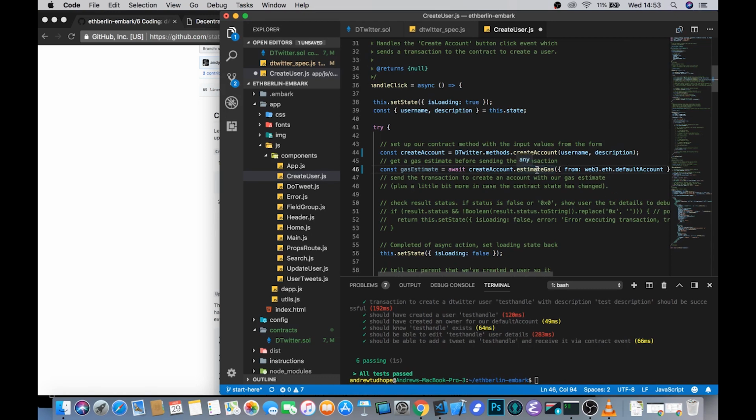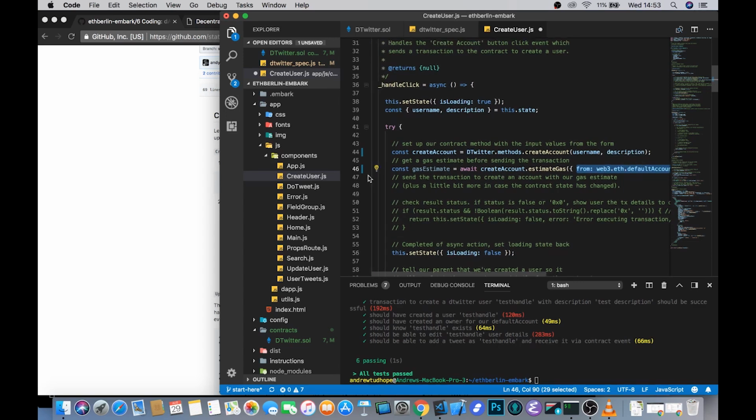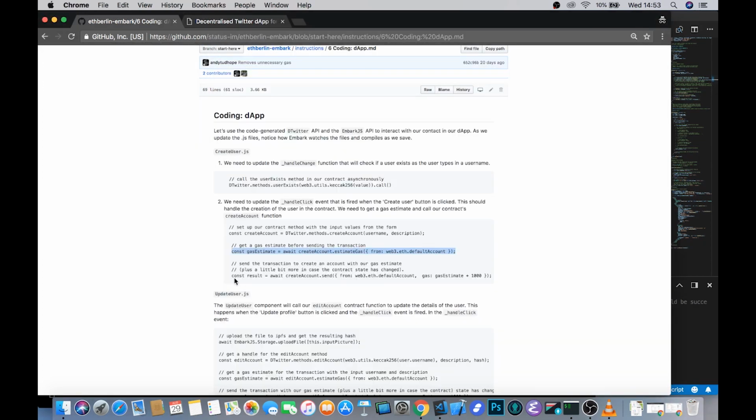When you try and estimate the gas, you have to specify which account it's coming from, and in much the same way as we're using in our tests, this is accessible through web3.defaultAccount. Once we've got the gas estimate, it's always quite nice, in fact, just to send it along with the gas estimate plus a little bit.